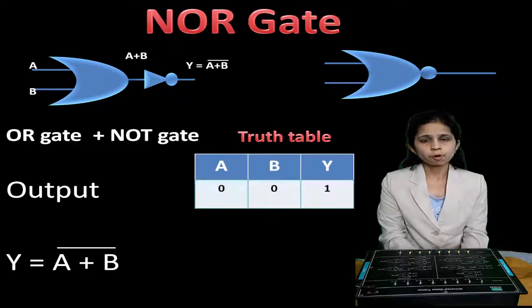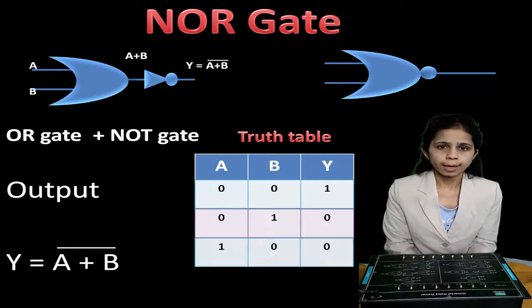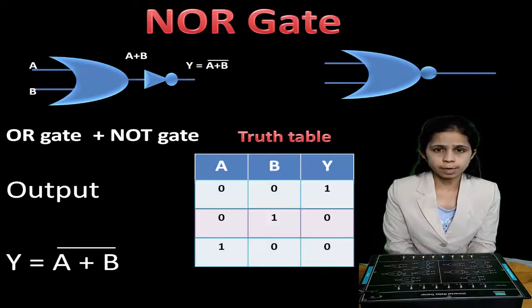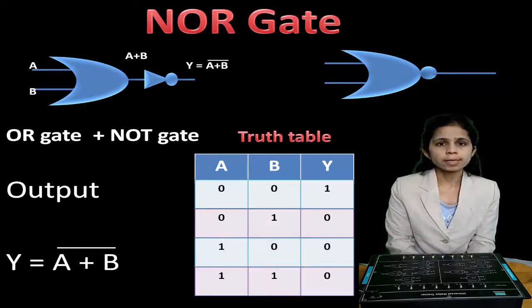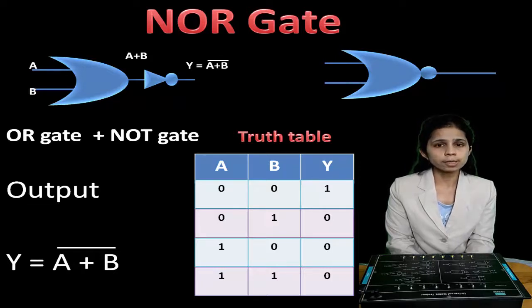The truth table for NOR gate is shown in the figure. So if both A and B are 0, you will get the output only. If A is 0, B is 1, you will not get any output, that is 0. If A is 1, B is 0, output is still 0. And if both A and B are 1, output is 0.